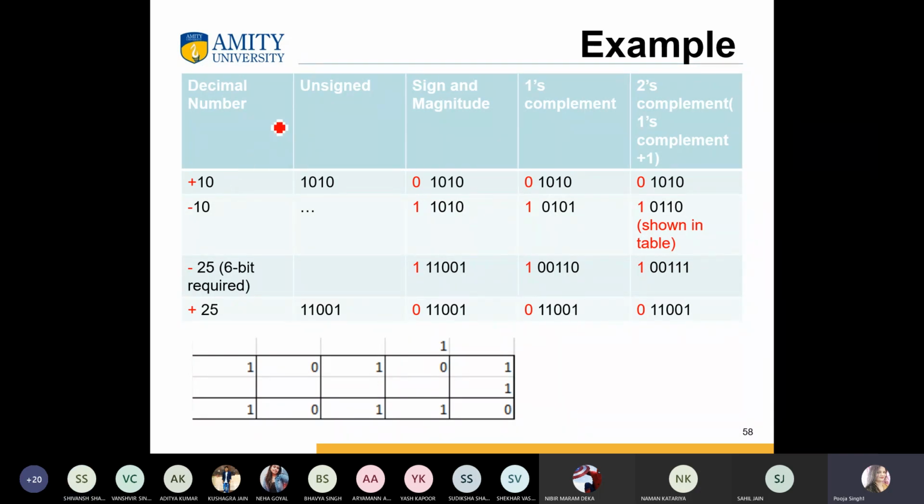ओके, तो यहाँ पे यू कैन सी टेबल इन योर पीपीटी। ओके, तो फर्स्ट इज द डिनोटिंग डेसिमल नंबर, second unsigned number, then sign and magnitude, then first complement, and 2s complement. So what is the 2s complement? First complement plus 1. This is known as the 2s complement.